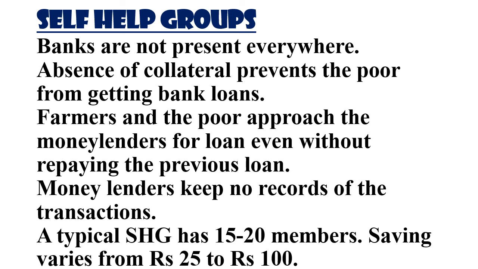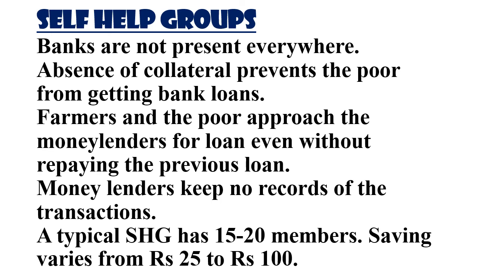Farmers and poor people approach money lenders for loan even without repaying the previous loan, because in some cases there is no need for them to give collateral there, and there are less formalities. No records of transactions will be maintained by the people in the informal sector. So they will give loan to the people who are in need of money without keeping any record of transactions. That's why people find it easy to take loan from informal sources.